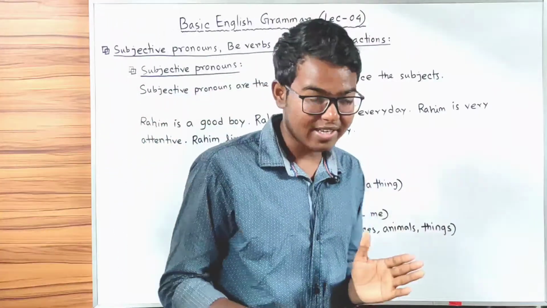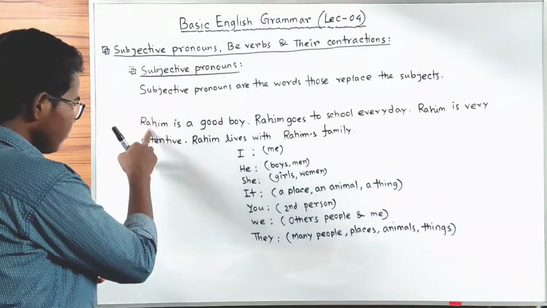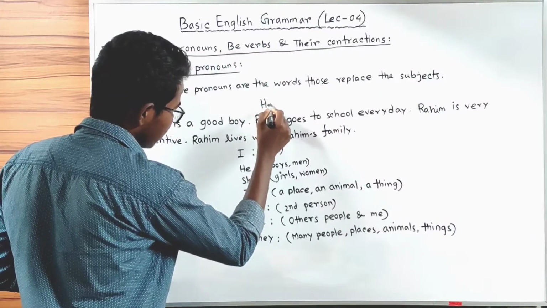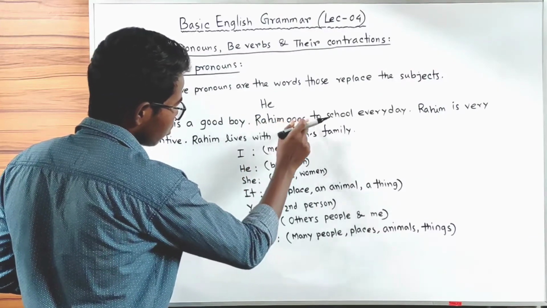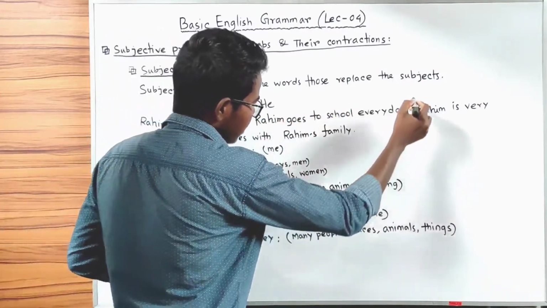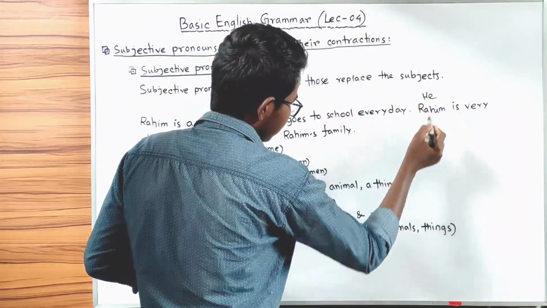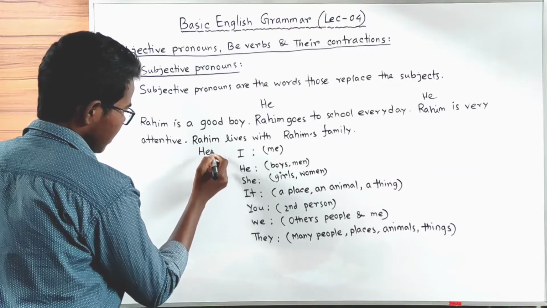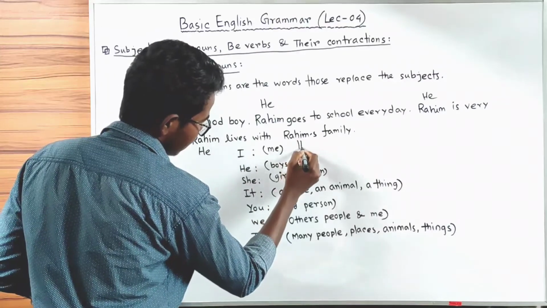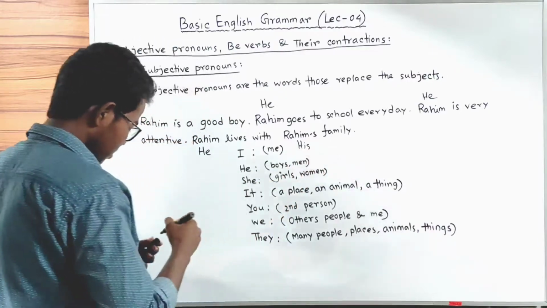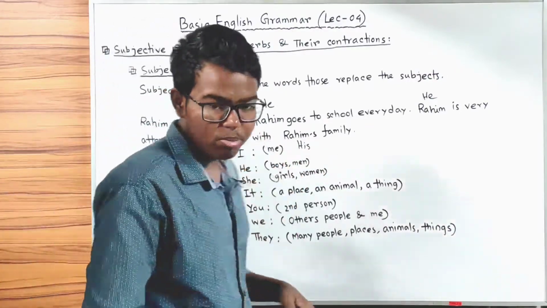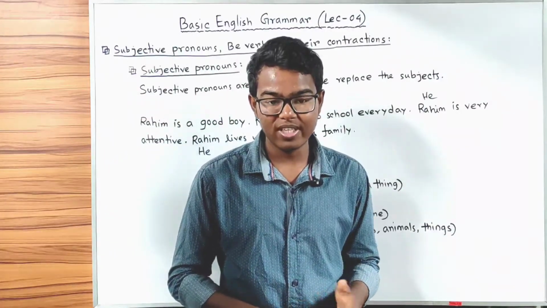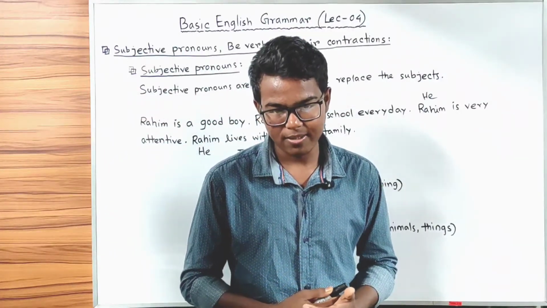But we can say it like this. Rohim is a good boy. He, we can use a subjective pronoun here. He goes to school every day. He is very attentive. He lives with his family. Now, this is more presentable and smart. That's why subjective pronouns are very important in English grammar.